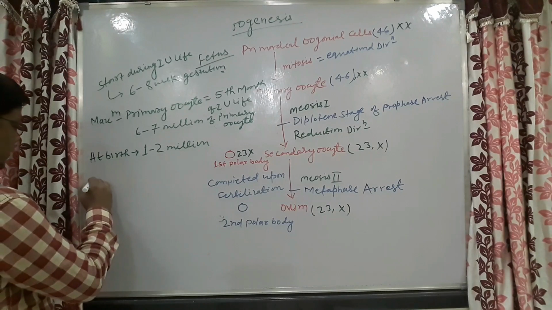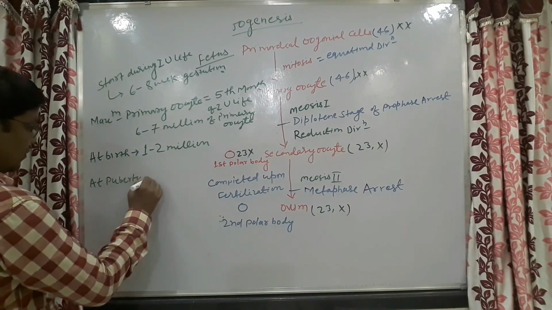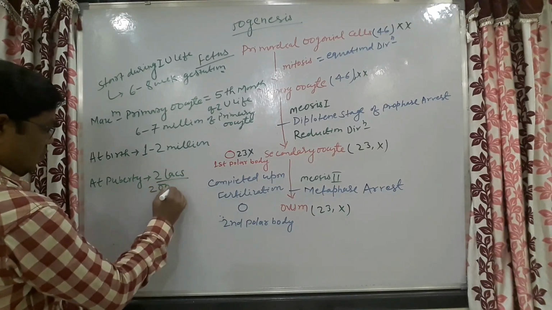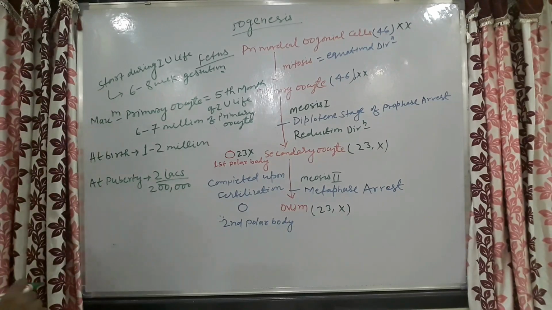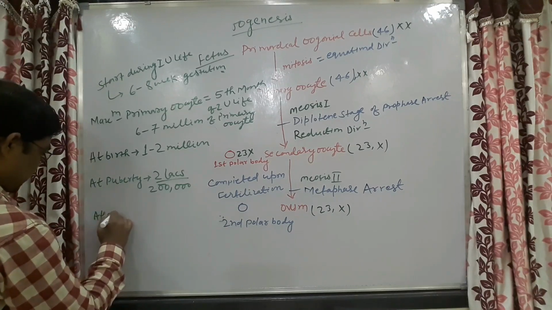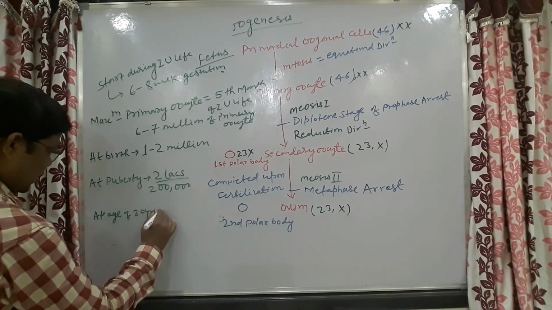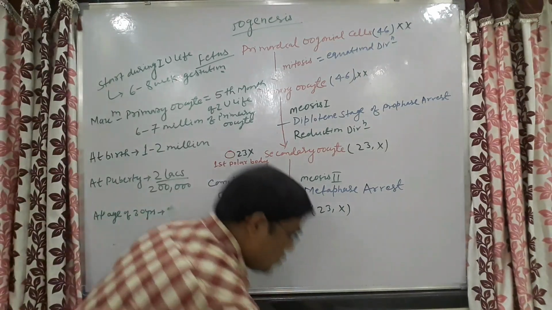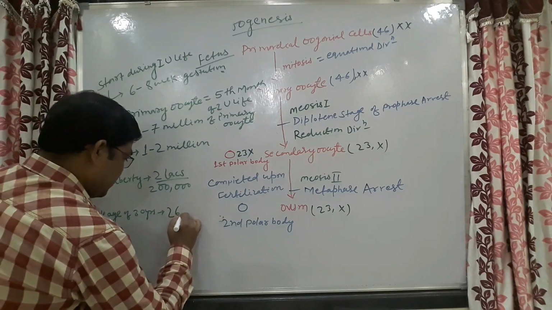At the age of puberty, roughly around 2 lakhs of primary oocytes will be present, and at 30 years of age, roughly around 26,000 primary oocytes will be present.